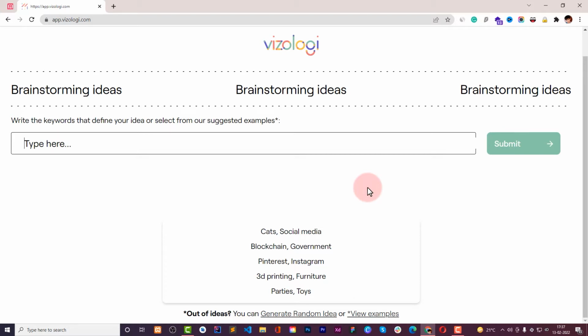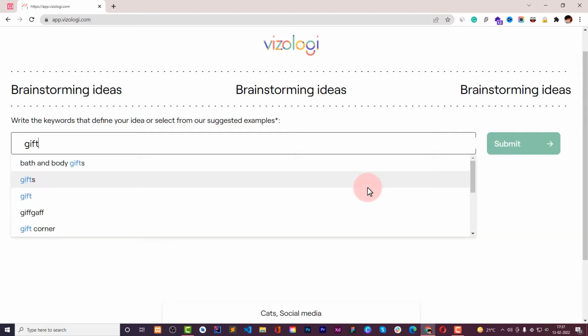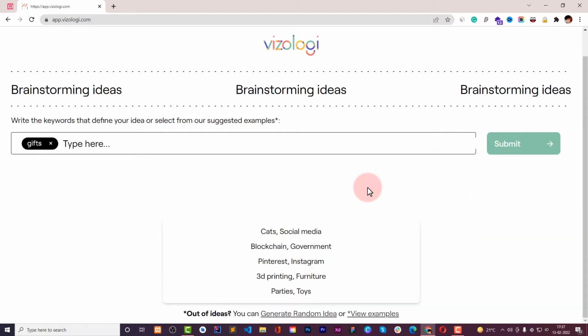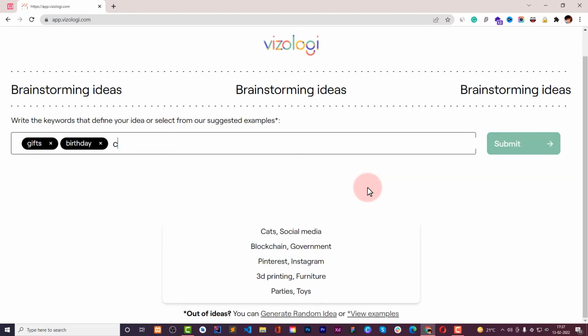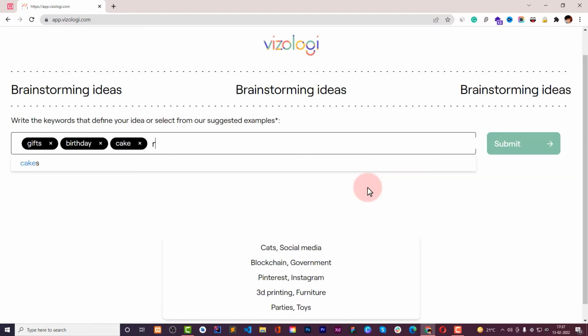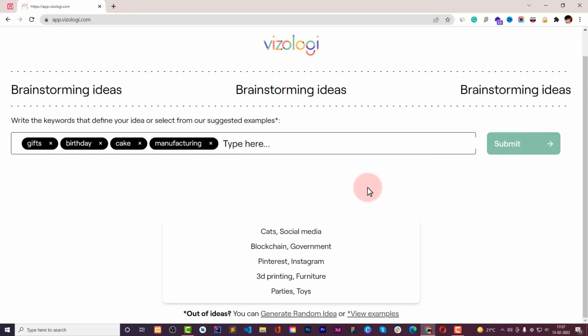For example, you are someone who wants to do a business based on gift items, so you will type in gifts. You will probably type in birthday, you will probably type in cake, you will probably type in ring. Okay, so these 3 keywords are enough, I guess, and let's submit it.